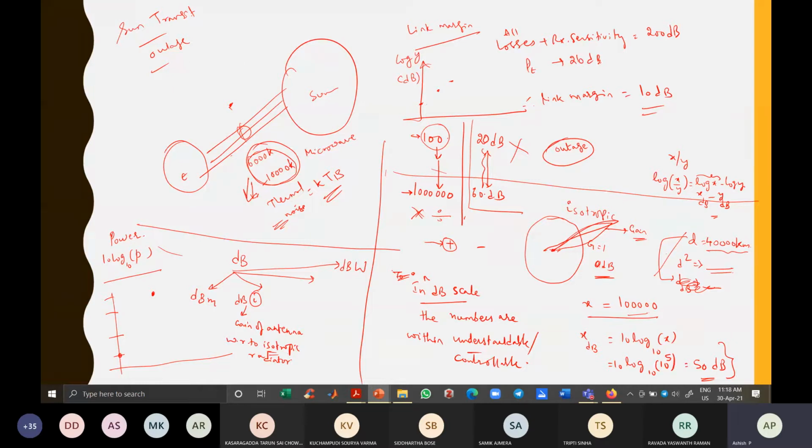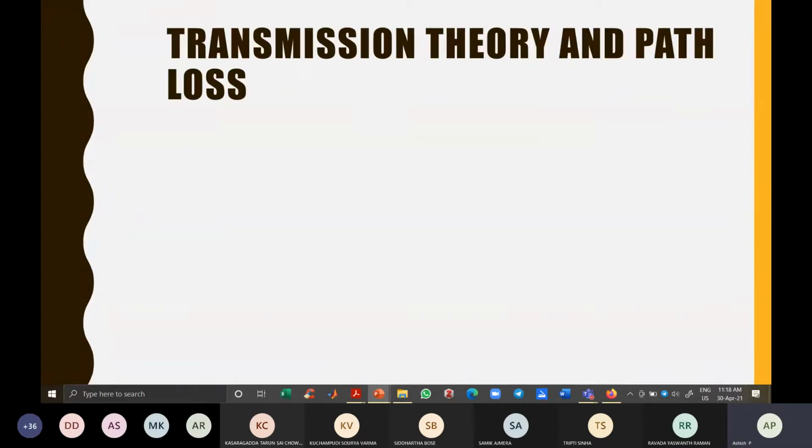And how much extra you have is called the link margin. Like if all your losses and receiver sensitivity total 200 dB and you are sending 210 dB from the transmitter, then the link margin is 10 dB. Right, that is the extra link margin which you have. Then we were trying to derive one equation. I will quickly write that.